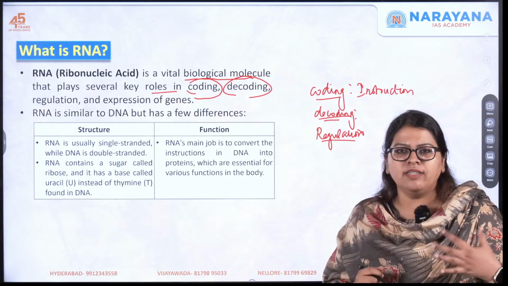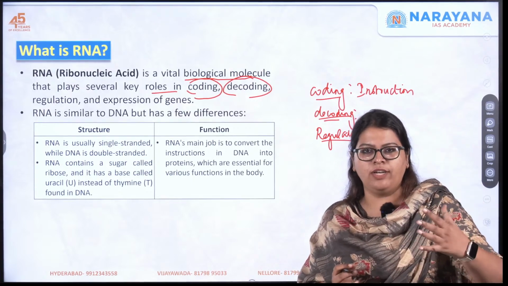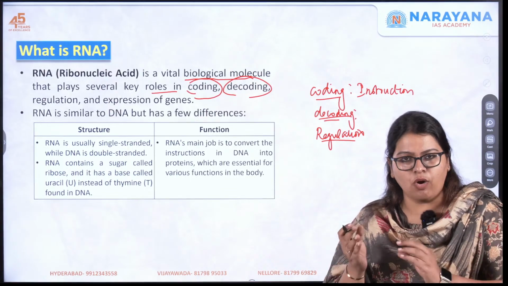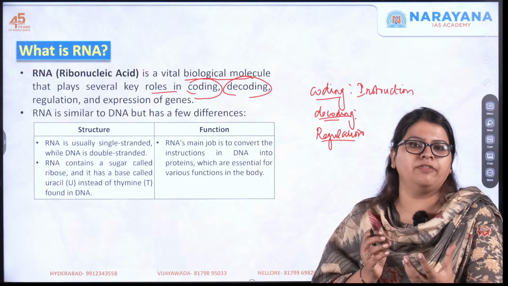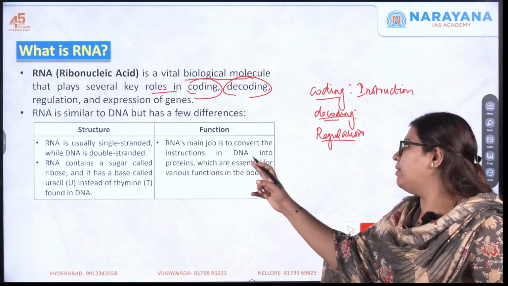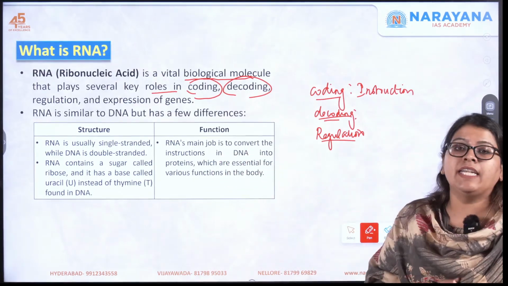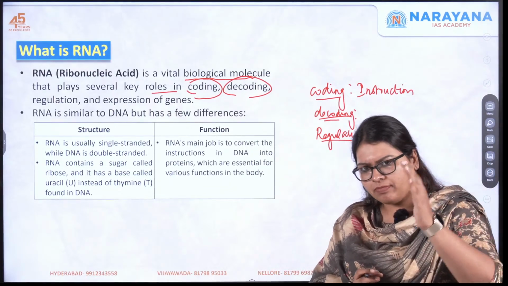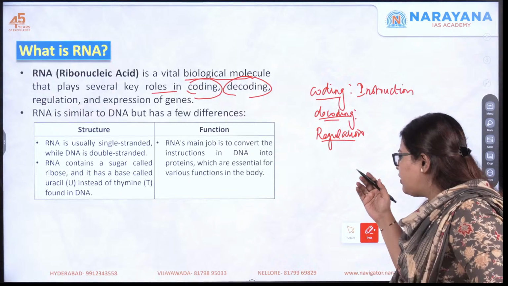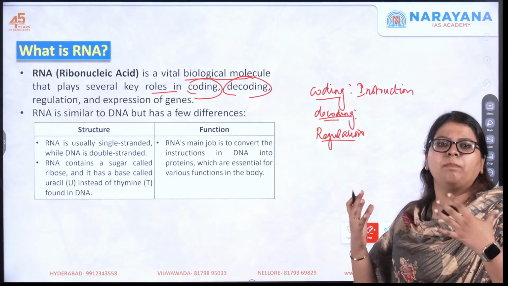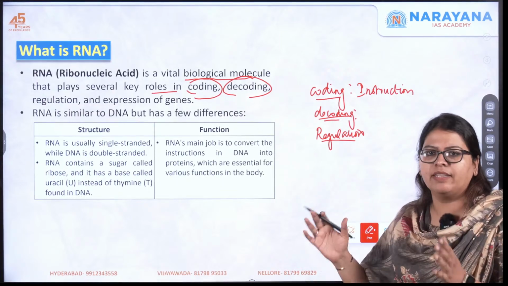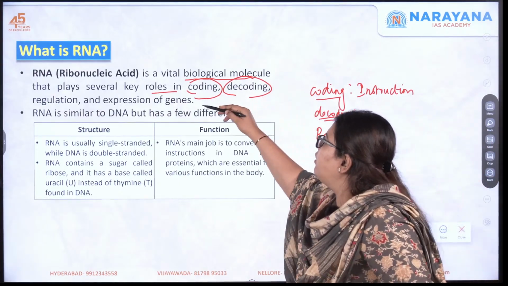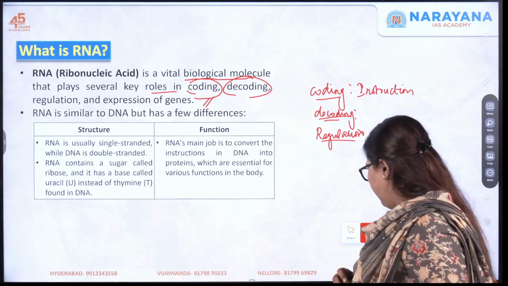There are certain genes in our body that are too active, so in order to make them less active, and there are certain genes that are inactive, in order to incite some kind of activity, this regulation is done. And finally, expression of genes. What is expression of genes? All the gene information is read, and finally the protein is made. That is called expression of a gene. Do you understand all the terms? I hope you've understood all the terms.